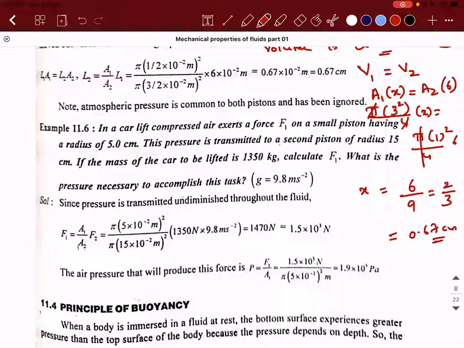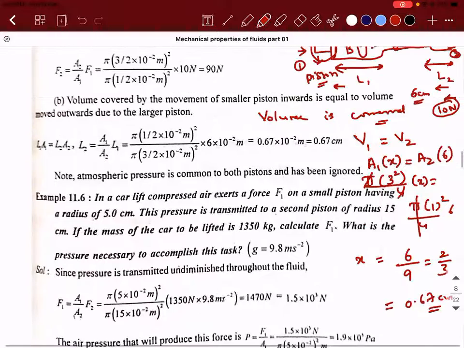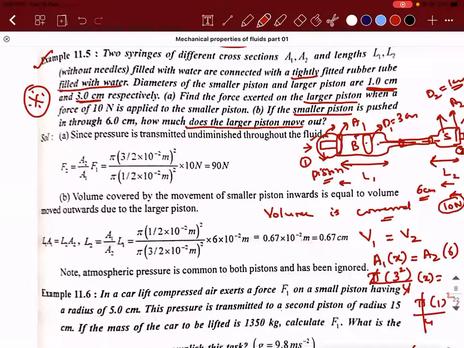Sir, how are you saying volume is conserved? Because inside the liquid is there, no? That is what I asked you in the previous case. When they use the word tight, when they say it is tight, I also told you that the liquid you are considering is ideal, means it is incompressible. So it is incompressible, right? That is the reason.